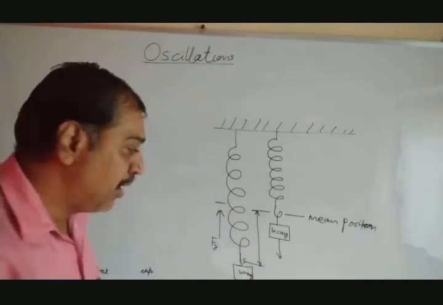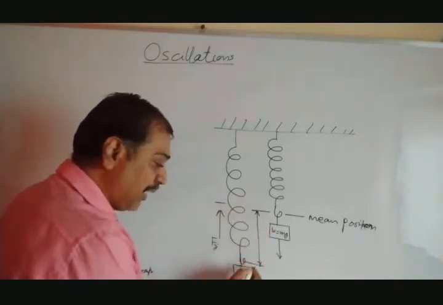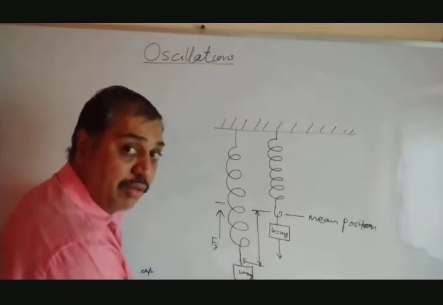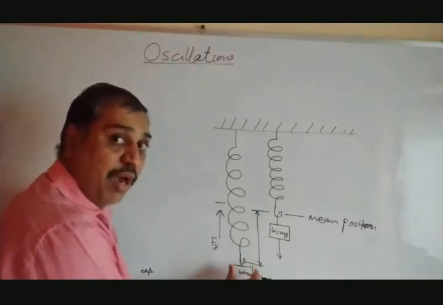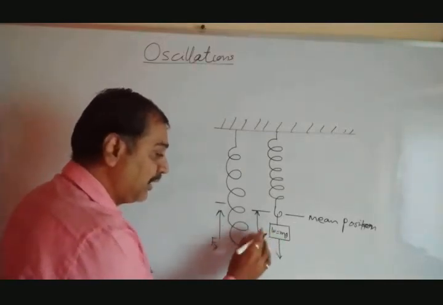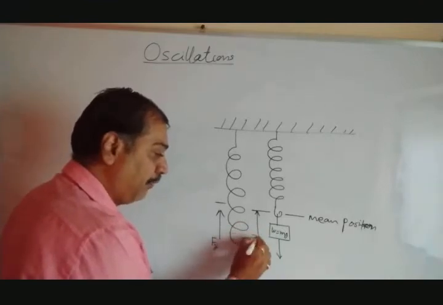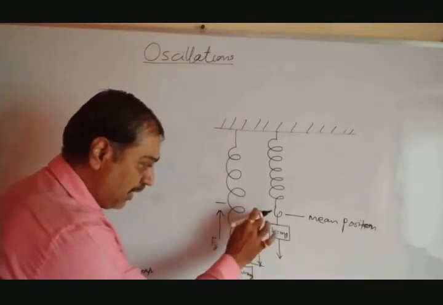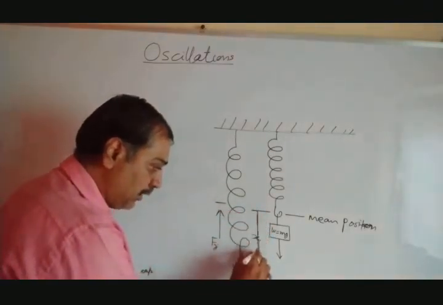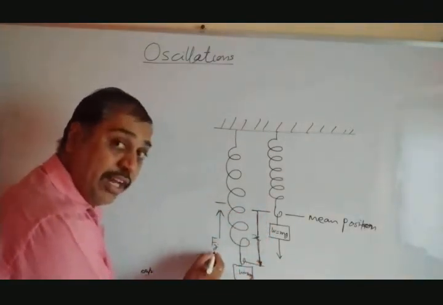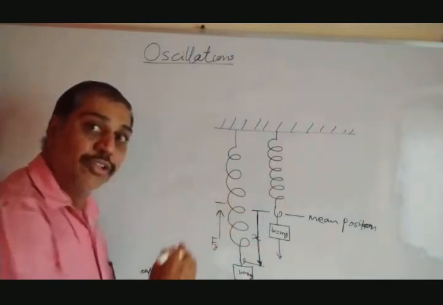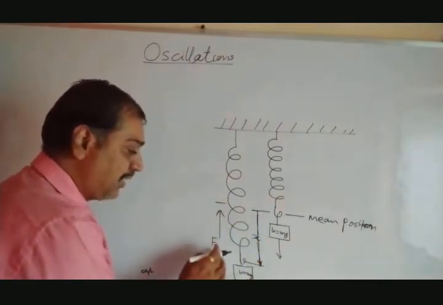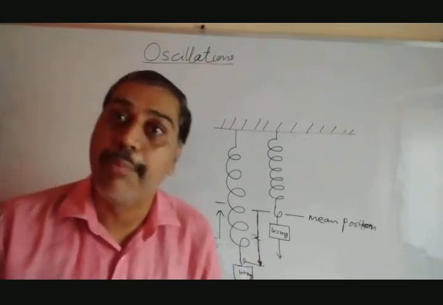At the same time, as we elongate it more, as more weight is applied, it goes further downward. So what does it mean? Here this is nothing but the displacement. This displacement increases in the downward direction, and the force increases in the upward direction. So we can say displacement x and force are in opposite directions.